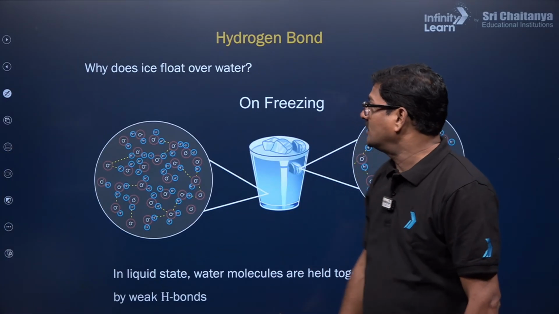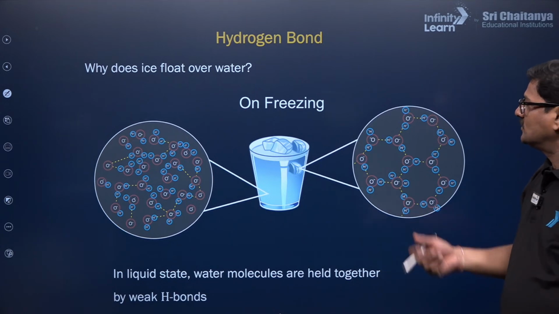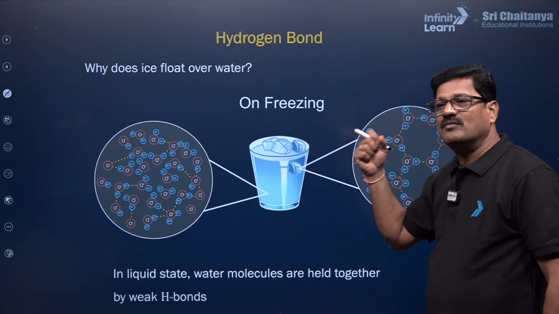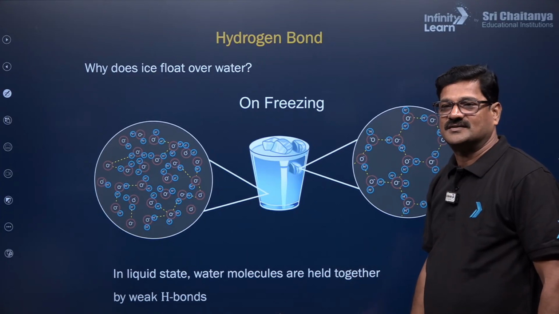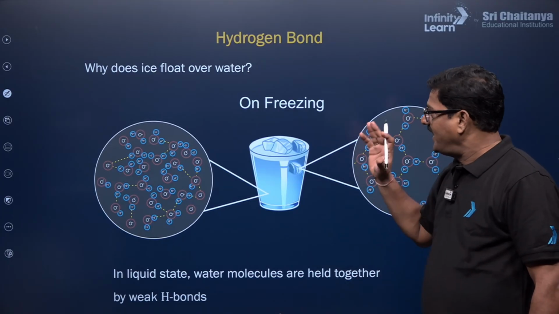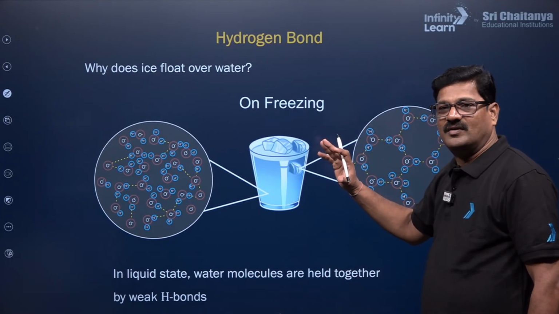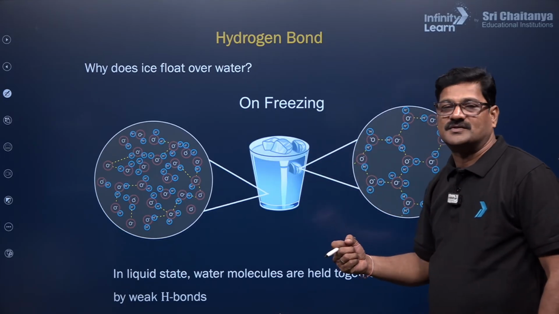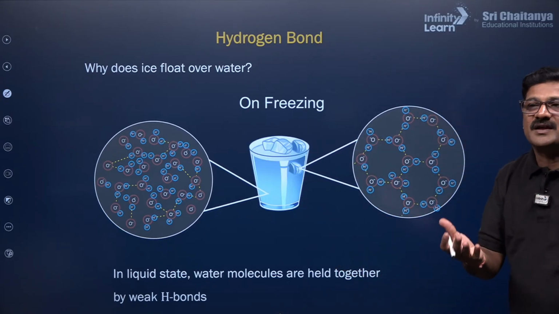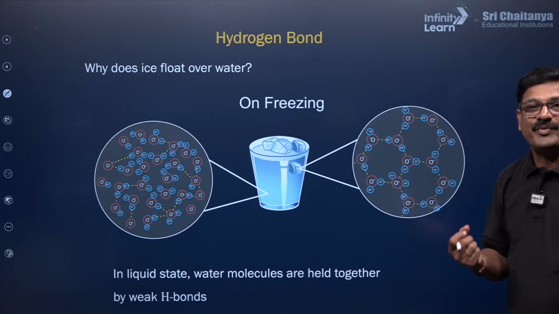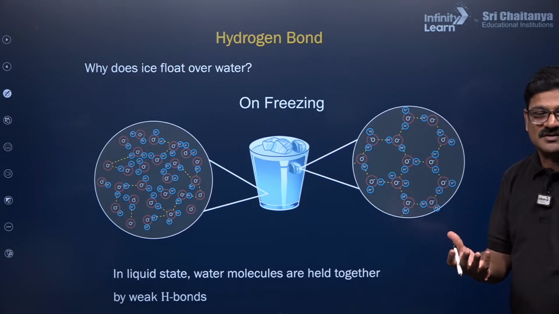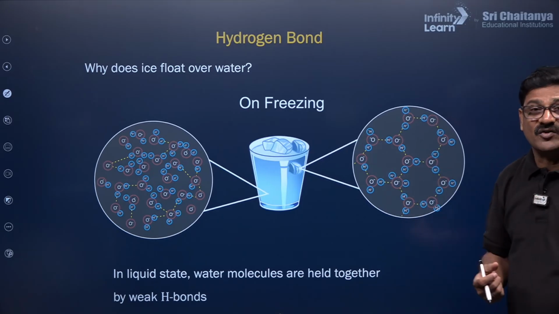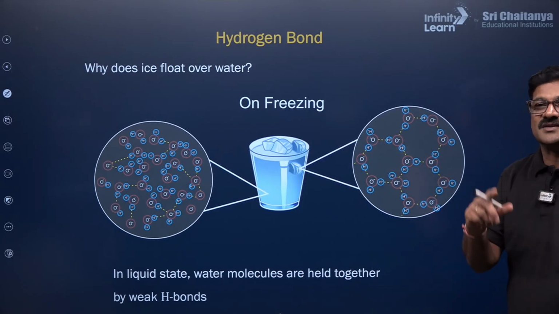So, bacho, you can see, why does ice float on the water? You take the ice and it is floating on the water. Why is it taking place like this? Because of the extent of hydrogen bonding present in the water, it gives rise to an open cage-like structure, which makes the solid water in the ice state increase a little in volume, so that density is decreased.